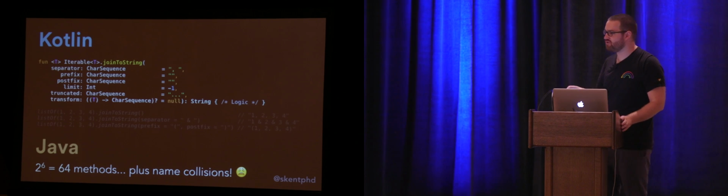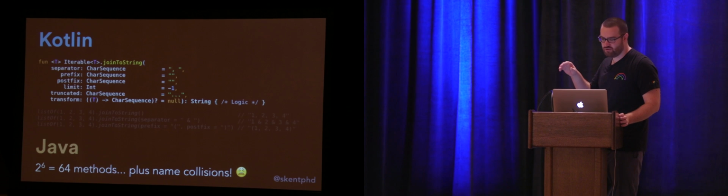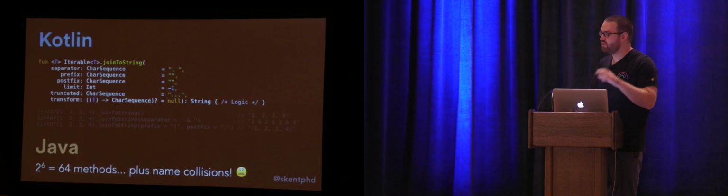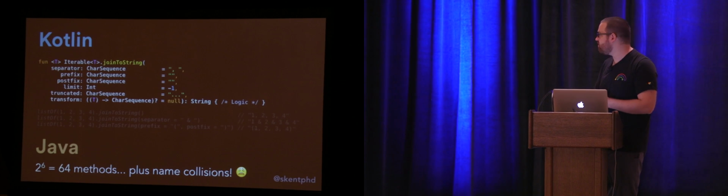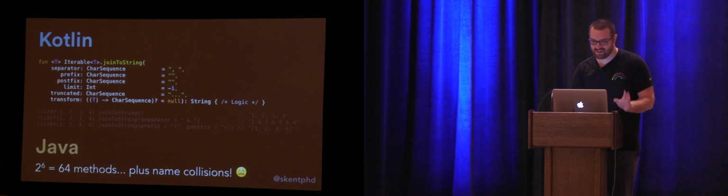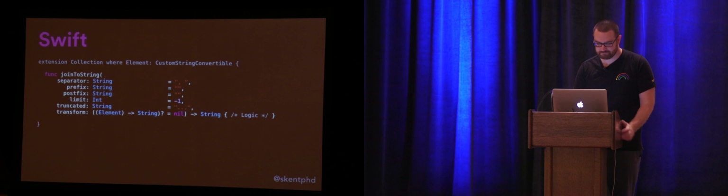However, there's a catch to the question, because there always is in a talk. You're also going to run into name collisions if you try to do this, because 4 of these parameters have the same type. A Java method is distinguished by its name and the type of its parameters. So some of these are going to collide, and what you'd end up writing is joinToString2 or joinToString3, and that for me ruins an API and makes it way less discoverable. So again, a huge win in terms of reducing that API surface in the code that you need to write.